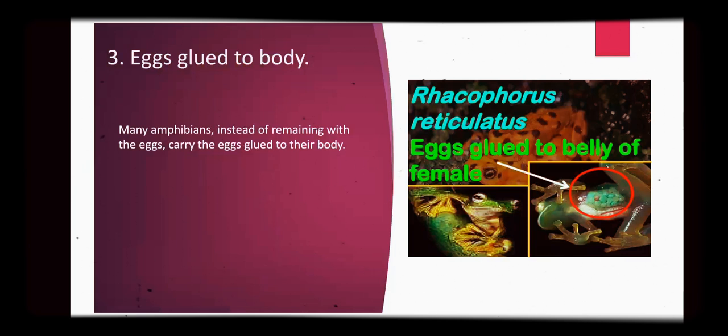Many amphibians, instead of remaining with their eggs, carry the eggs glued to their body. We can see in this picture eggs glued to the belly of the female, and the species Rhacophorus reticulatus can do this, and they carry their eggs with them.